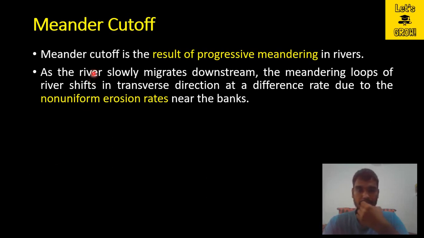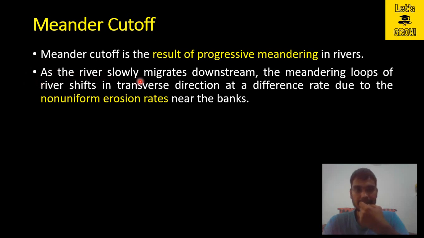So today's topic of discussion is meander cutoff and formation of Oxbow Lake. So without wasting any time, let us start our discussion. The meander cutoff is the result of progressive meandering in rivers. In the last lectures we have discussed the meandering of rivers, how and why the meandering happens in the rivers. So these meander cutoffs are the results of the meandering in rivers.